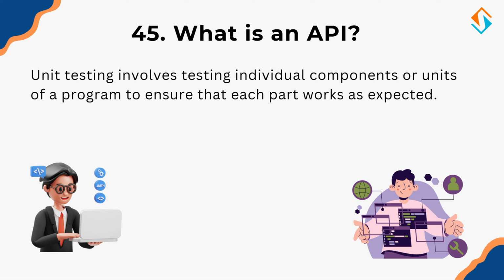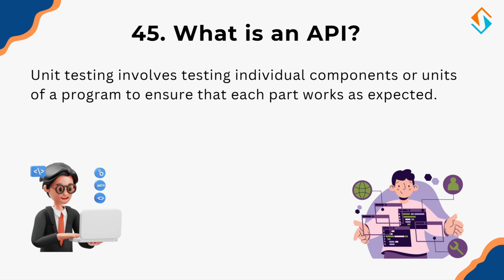An API, application programming interface, is a set of rules that allows one software application to communicate with another. Think of an API as a restaurant menu. You don't need to know how the kitchen operates, but you can order food using the provided options. Similarly, an API lets developers use predefined methods to interact with a system without needing to understand its internal workings.